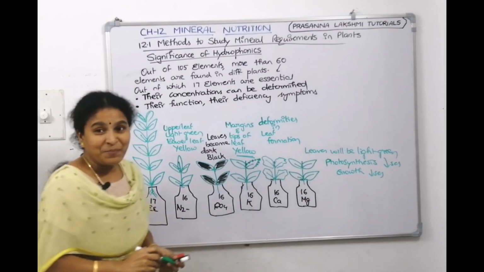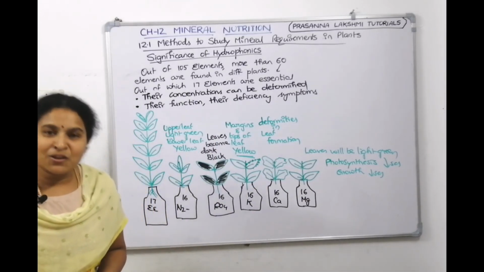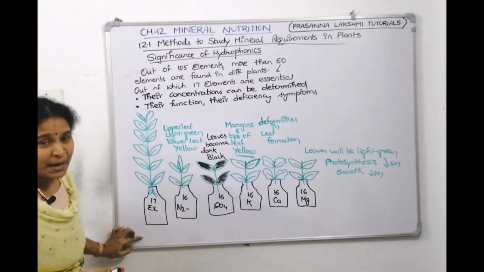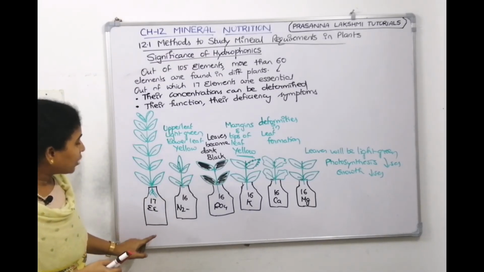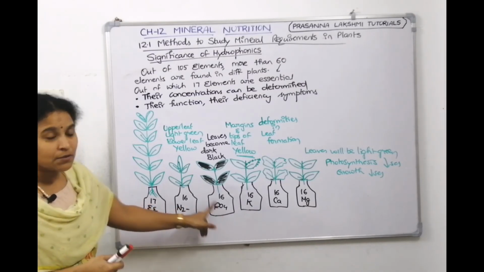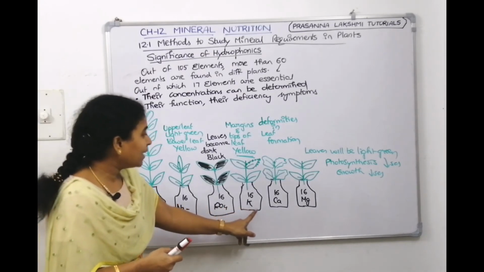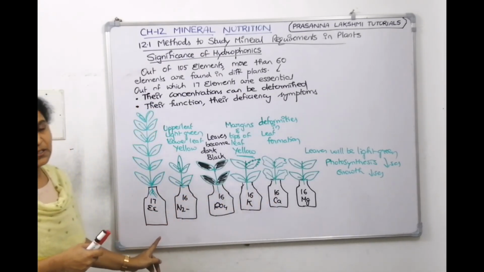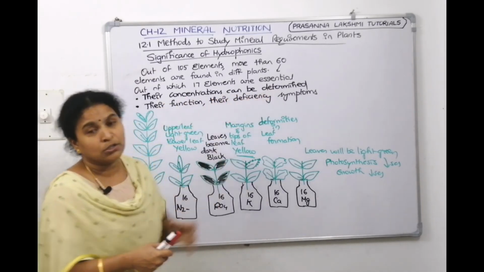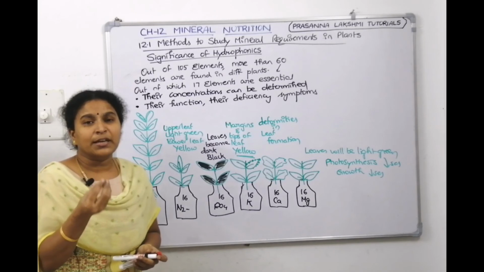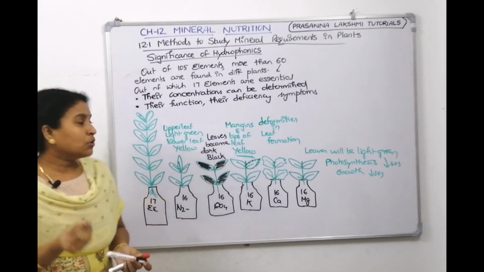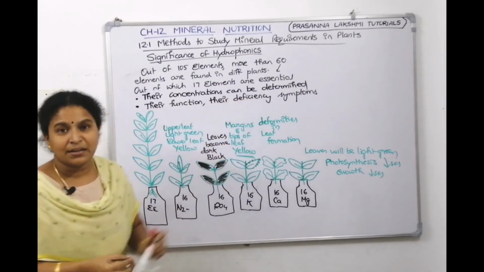So how important is the hydroponics experiment? Through this hydroponic experiment, we came to know that 17 elements are essential for the plant, and we can also check what deficiency it will show if you don't give nitrogen, phosphorus, potassium, calcium or magnesium. And again, we can define their concentrations also. Are we supposed to give 1 gram per liter, 2 grams per liter, 10 grams per liter? So their concentrations also can be determined.